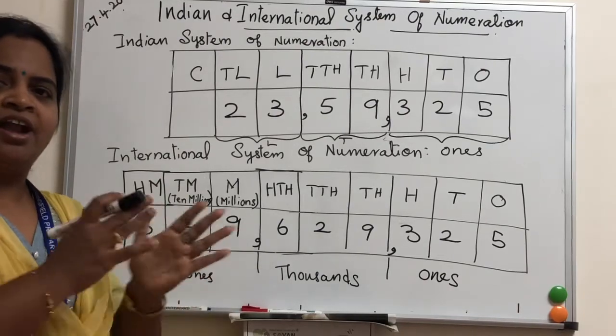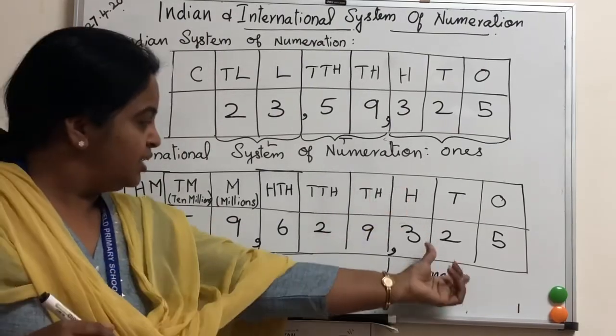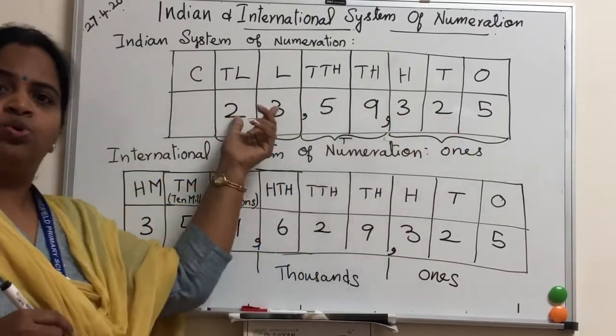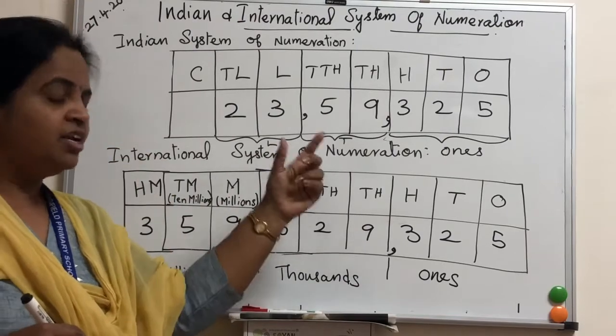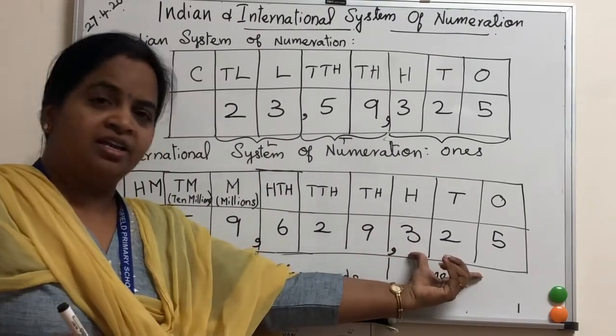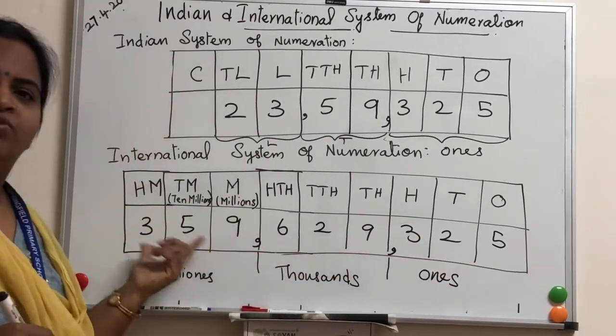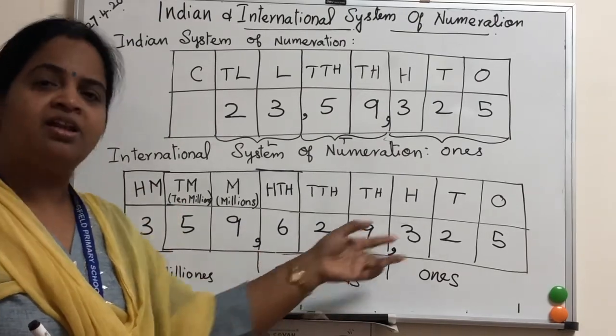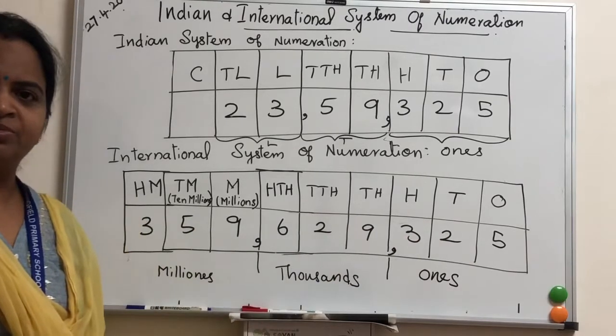Did you get it? And how will you put the comma? In the Indian system it is 3, then 2, 2, 2 as you go. But in the international system, 3 numbers will be in one period. So millions period, thousands period and ones period. Did you get it?